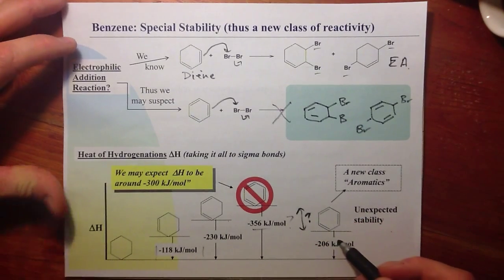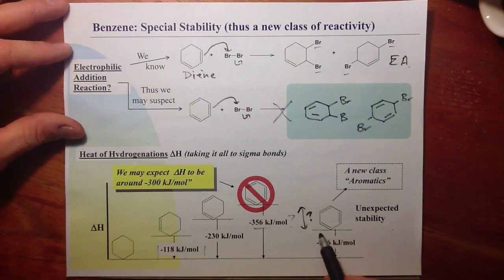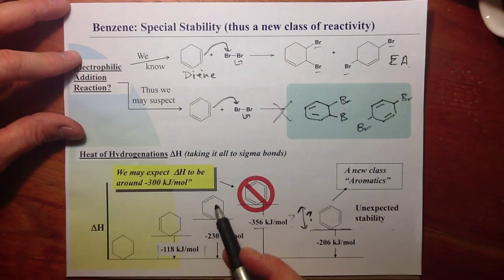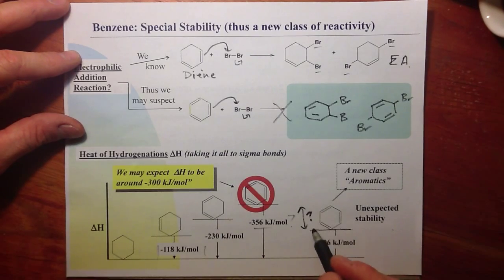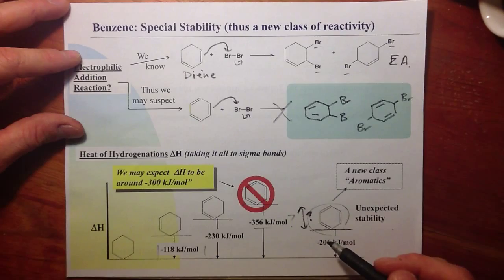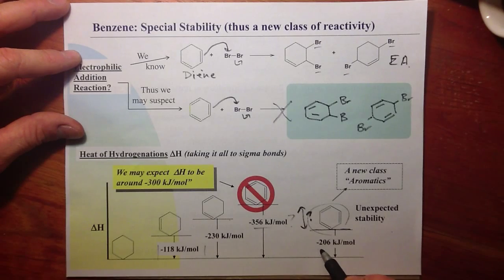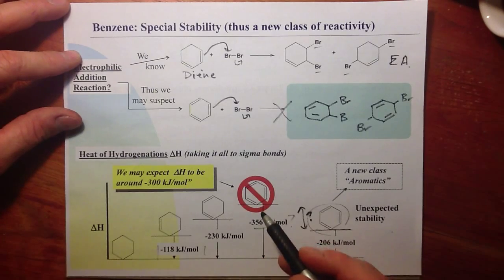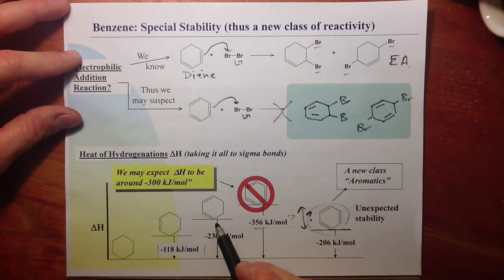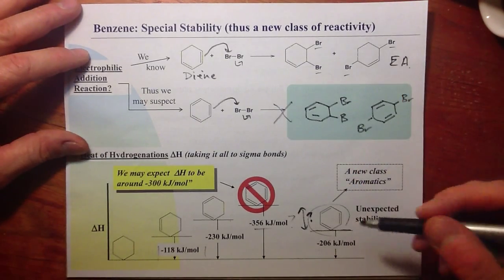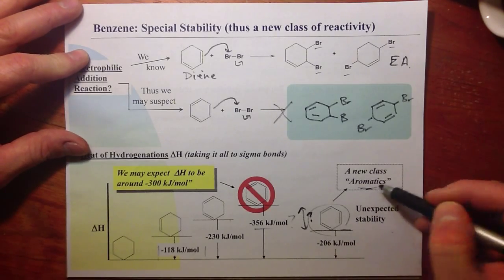It's then not easily hydrogenated. It's actually harder to hydrogenate, add hydrogens to benzene. Harder to do that than to do it with the cyclohexadiene. So there was some special stability that made the heat of hydrogenation harder, or made it such that it gives off less energy. So it starts off at a lower energy. It doesn't have as high an energy, a greater reactivity than the cyclohexadiene. So this new class of a less reactive benzene ring is called an aromatic system.